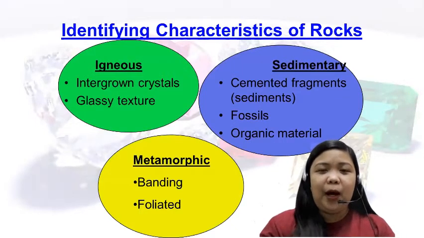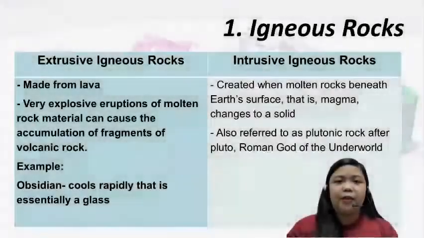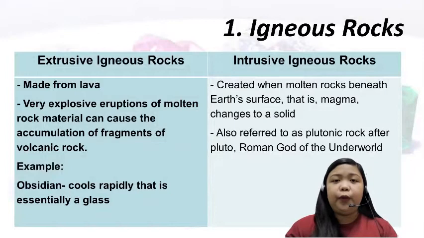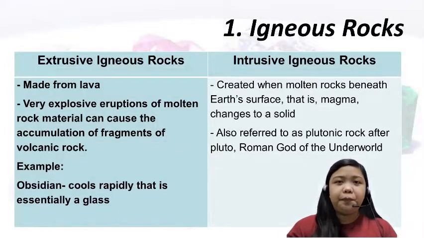First, let's talk about igneous rocks. Igneous rocks are formed out of hardened, cooled magma or lava. Therefore, we have two kinds of igneous rocks: extrusive igneous rocks and intrusive igneous rocks. What's the difference between extrusive and intrusive?